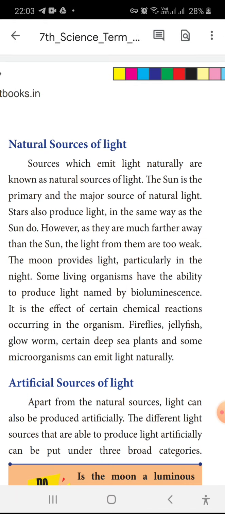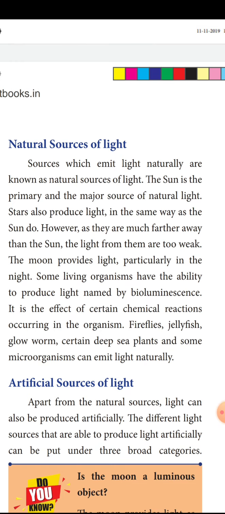However, they are much further away than the sun. The light from them is too weak. The moon provides light, particularly in the night. Some living organisms have the ability to produce light, called bioluminescence.